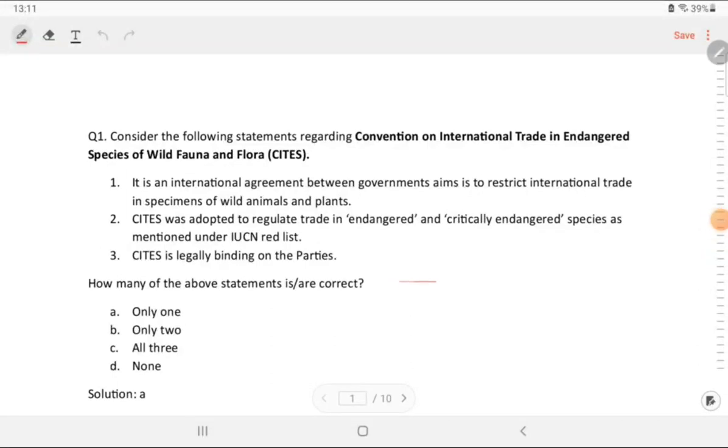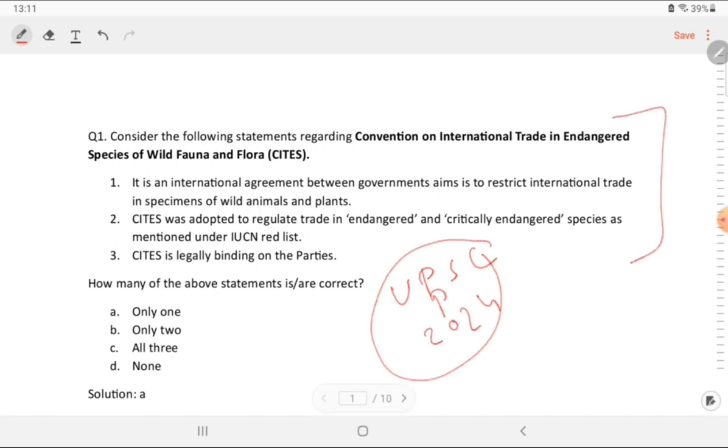Hi everyone, we are seeing important questions related to UPSC Prelims 2024. Now, these questions are very important because they are not direct, and they are the kind of statements you have never seen, never find or directly read from the website. So it's very important you solve them here, and it's not very difficult. Just focus carefully, solve, and learn as much as possible.